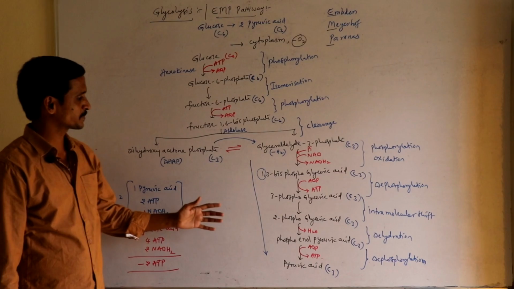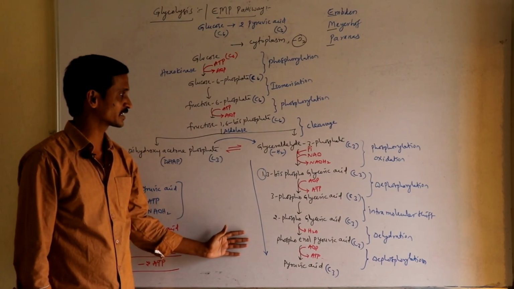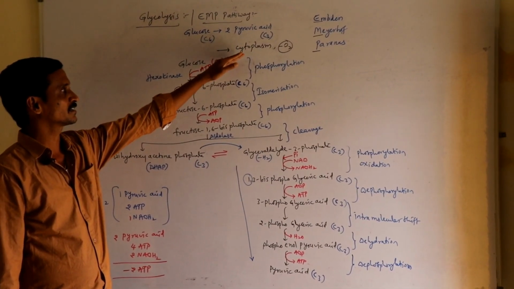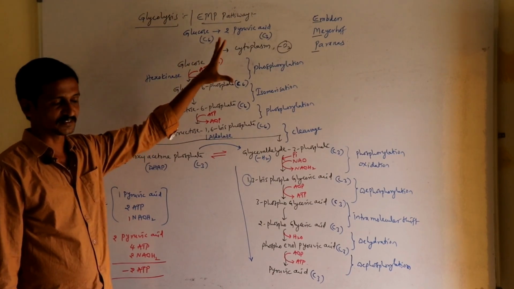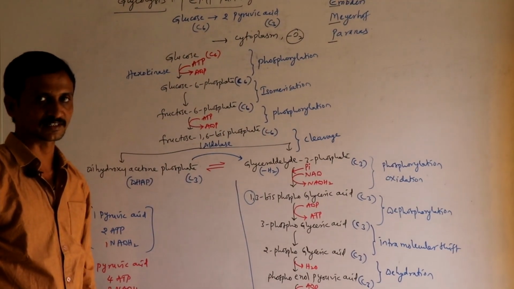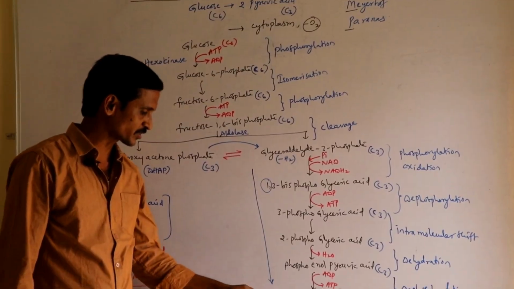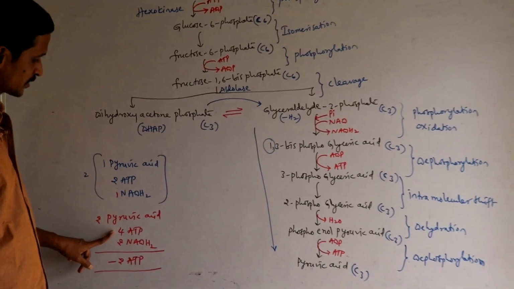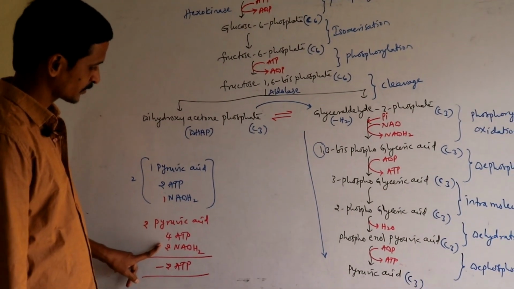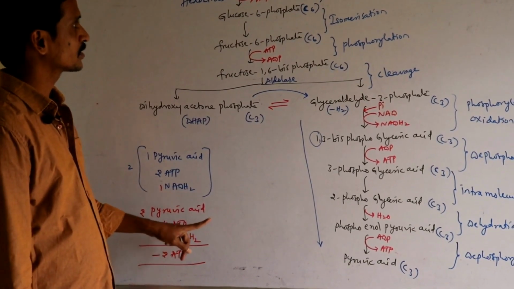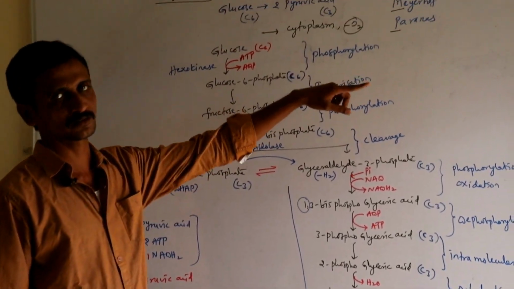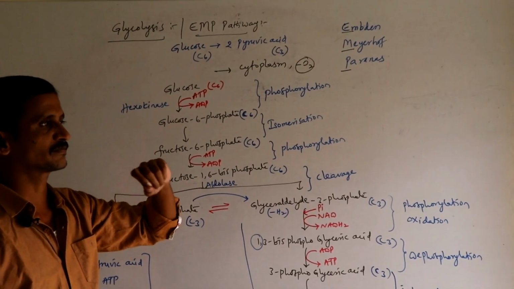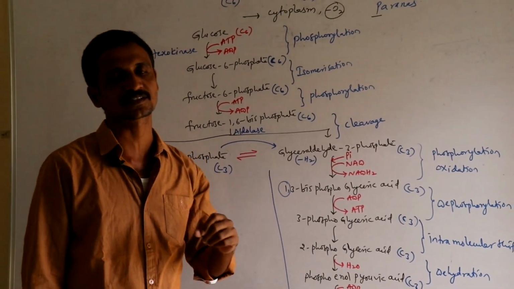These reactions take place in the cytoplasm of the cell, for which oxygen is not at all required. Now the end products were 2 pyruvic acids, 4 ATP, 2 NADH2. Now these compounds are shifted to the mitochondrial matrix, where the second reaction, the Krebs cycle, occurs.